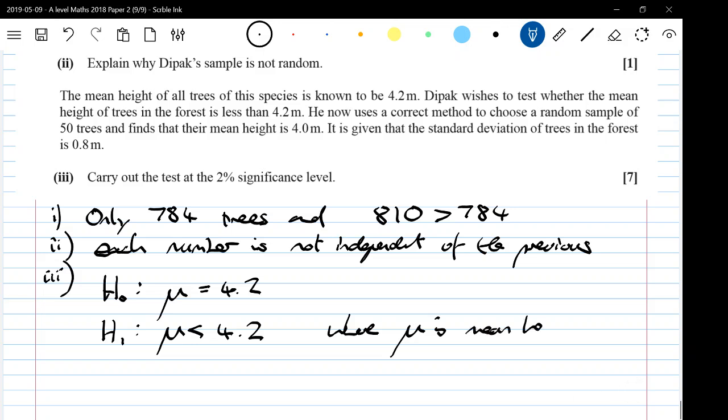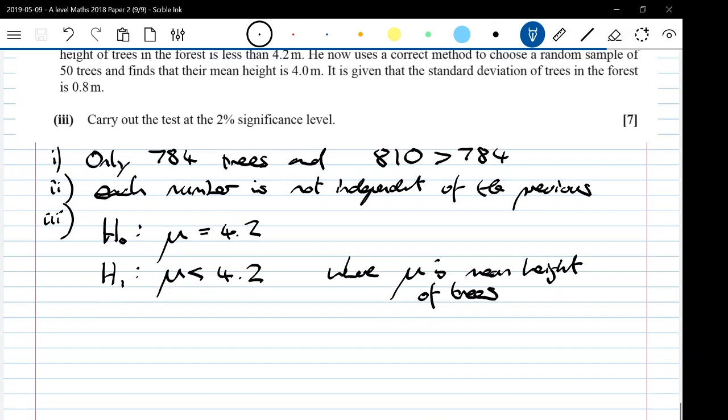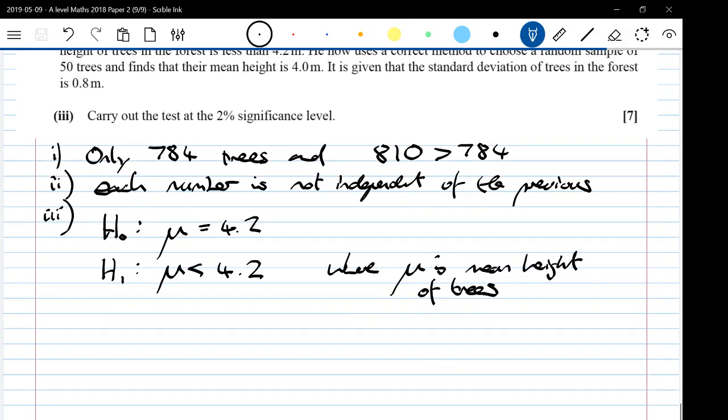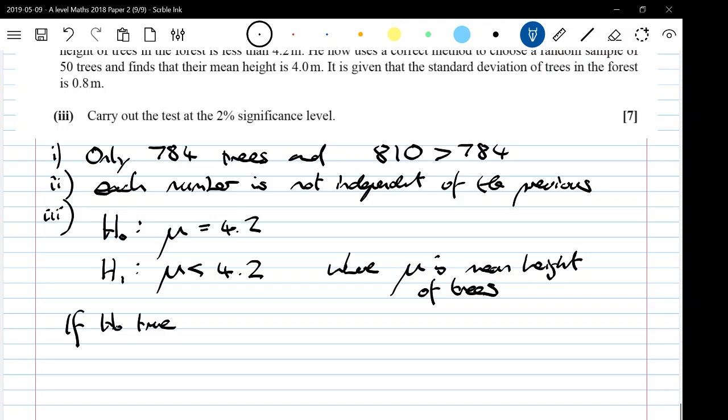Remember, we need to define what we use in our hypothesis test. We need to use mu for that rather than any variation on x. It's mu that we're interested in. If H0 is true, then our sample distribution, and remember we use x bar to denote the sample distribution, is a normal distribution.